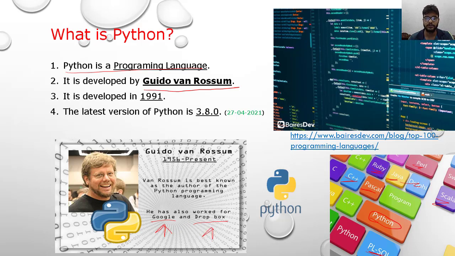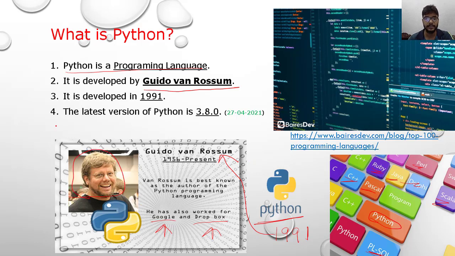Dropbox provides you an online cloud server where you can store some data, just like Google Drive. And Python was developed in 1991 by this person. He is the guy who developed Python.